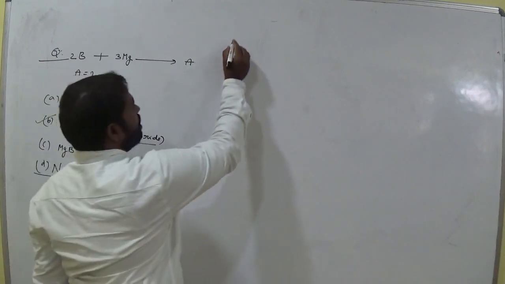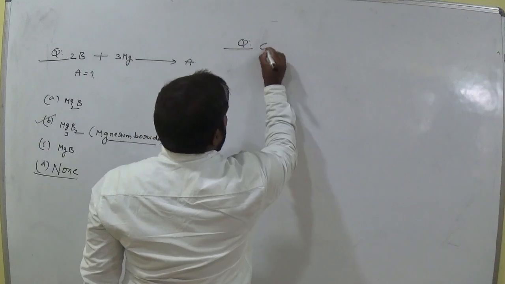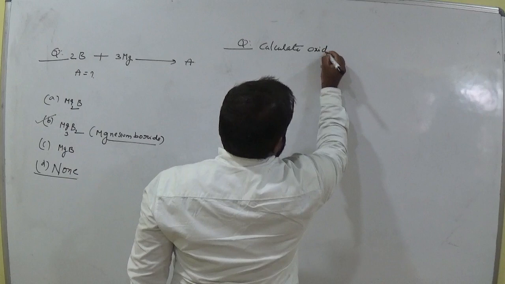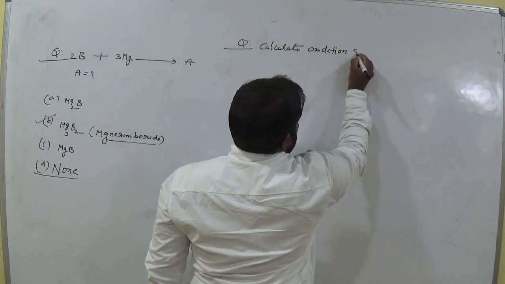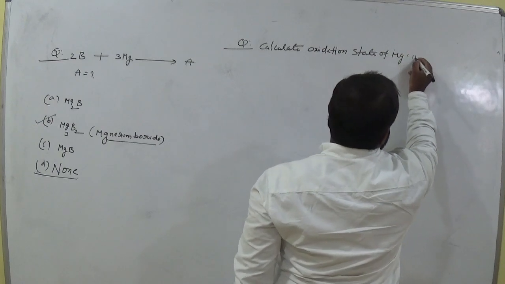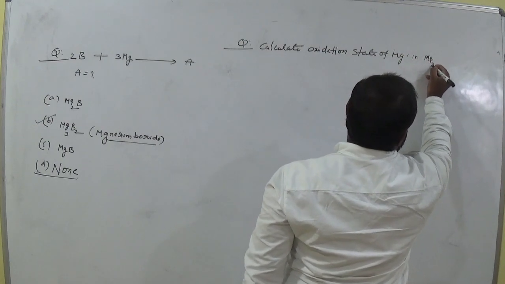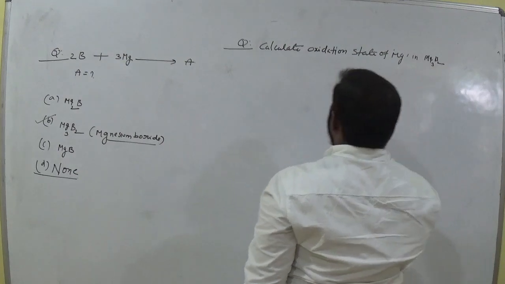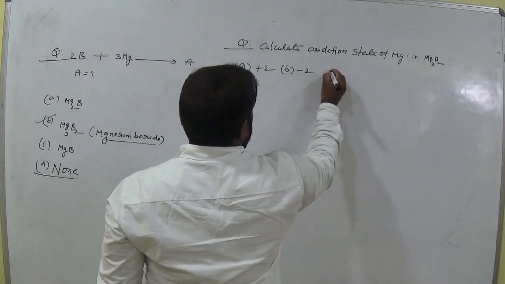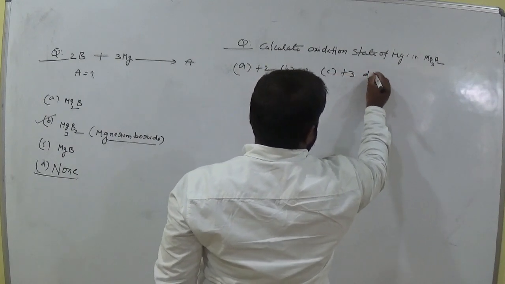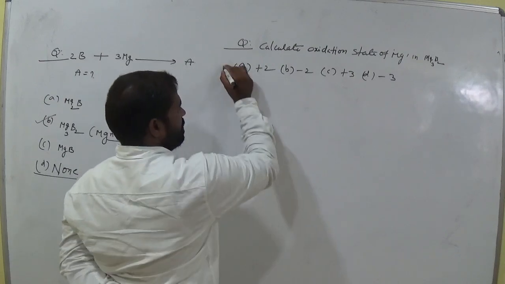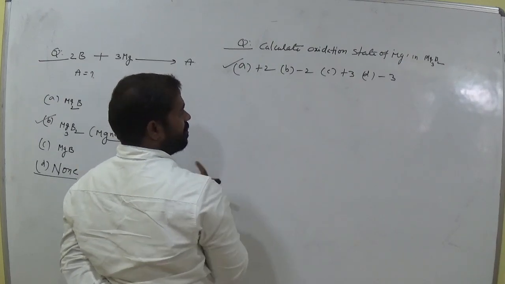Next question. Calculate the oxidation state of magnesium in Mg3B2. Option A, +2. Option B, -2. Option C, +3. Option D, -3. Which one is correct one? Option A, magnesium in magnesium boride.